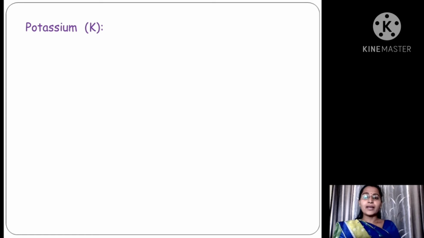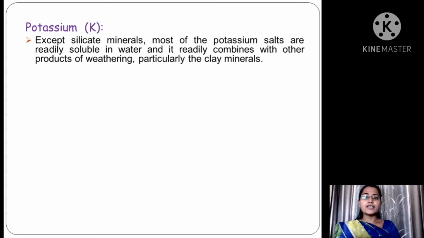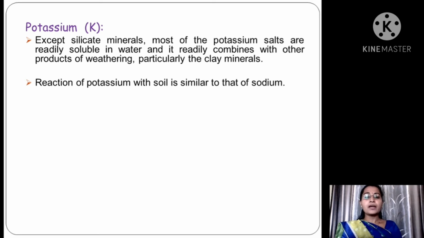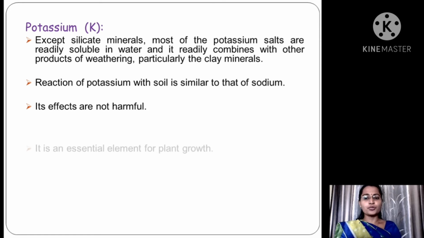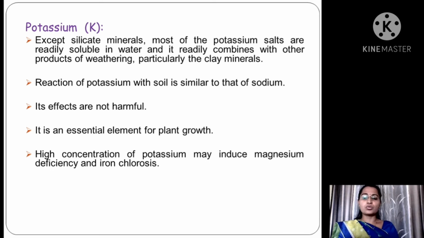Then we go for the next constituent, that is potassium. Except silicate minerals, most of the potassium salts are readily soluble in water and it readily combines with other products of weathering, particularly the clay minerals. Reaction of potassium with soil is similar to that of sodium, but its effects are not harmful and it is an essential element for plant growth also.